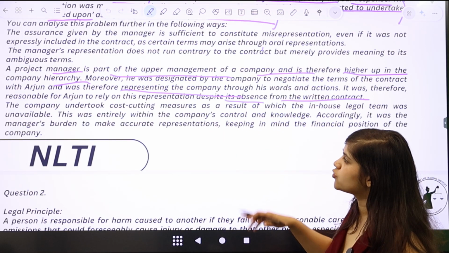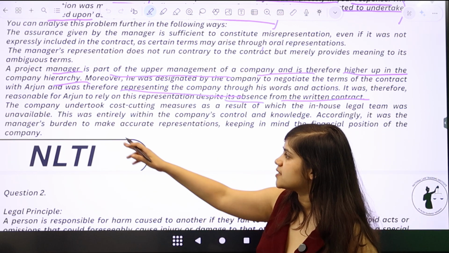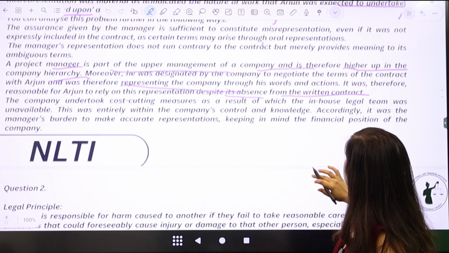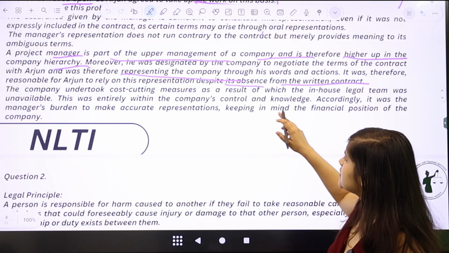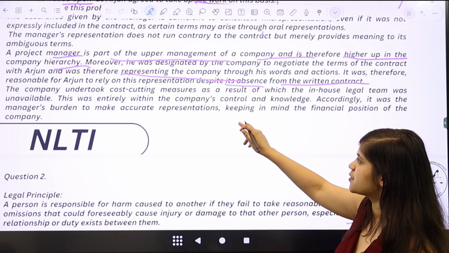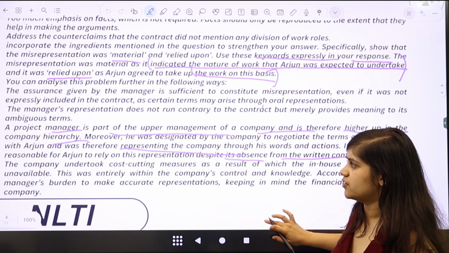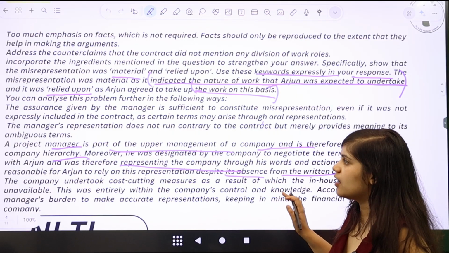There are other ways also that you can respond to it. So which means that you can say the company undertook cost-cutting measures, as a result of which the in-house legal team was unavailable. This was entirely within the company's control and knowledge. Accordingly, it was the manager's burden to make accurate representations, keeping in mind the financial position of the company, right? You can see the answer key that I've prepared for this question.